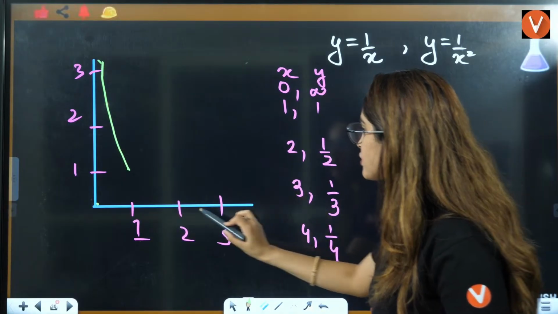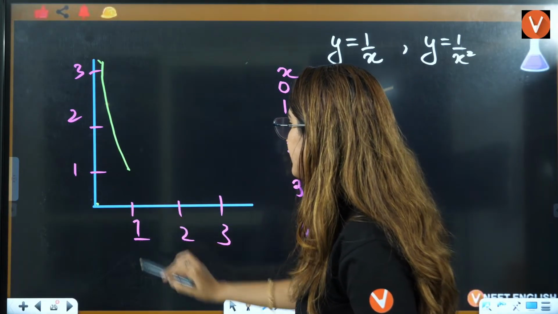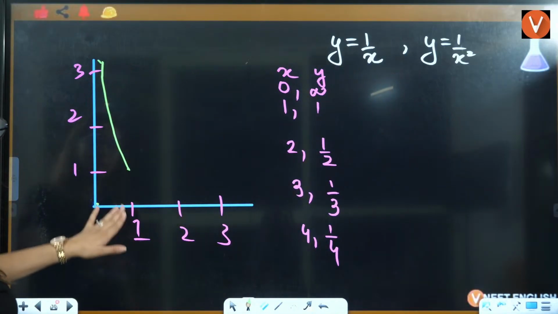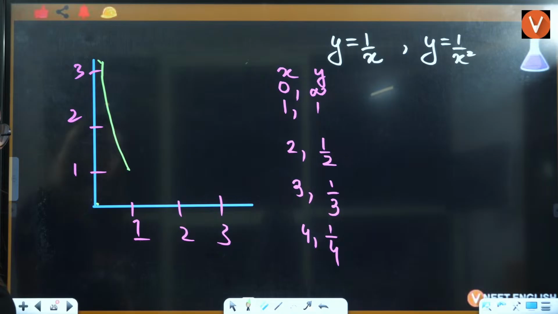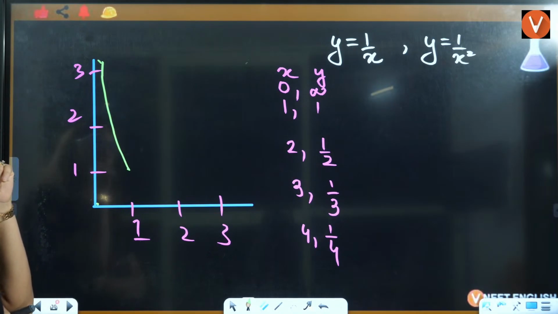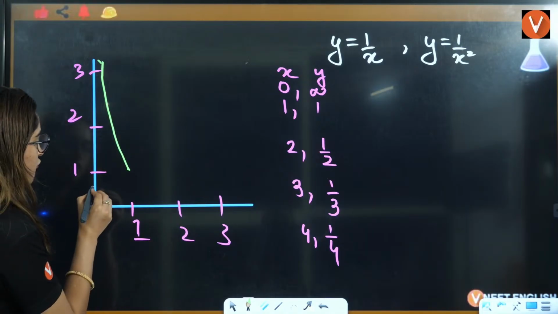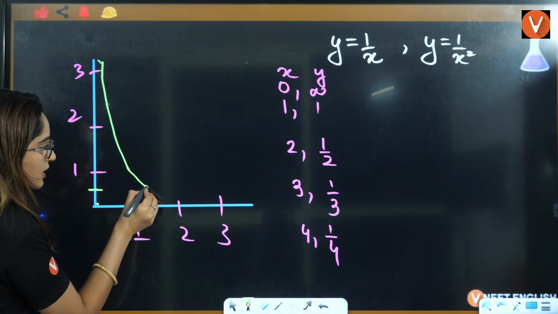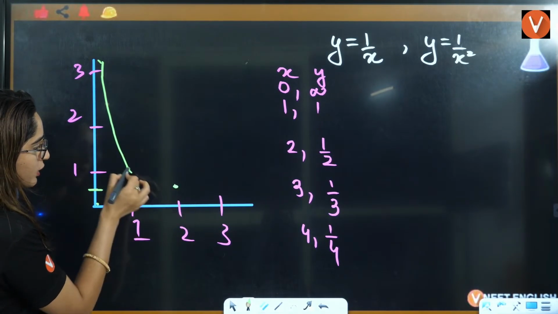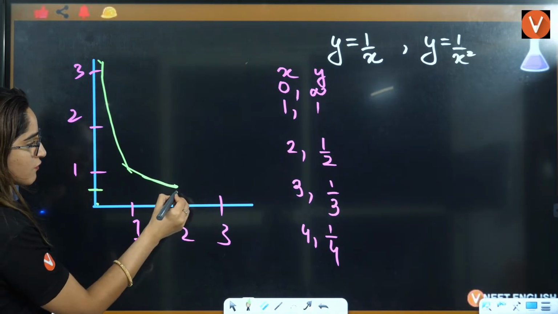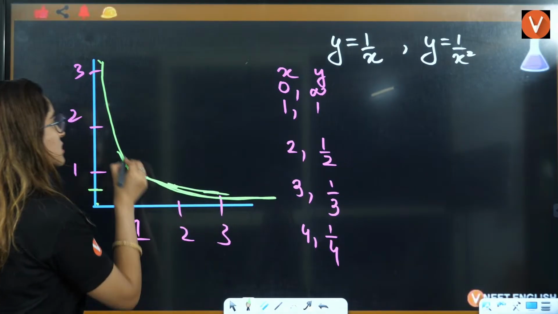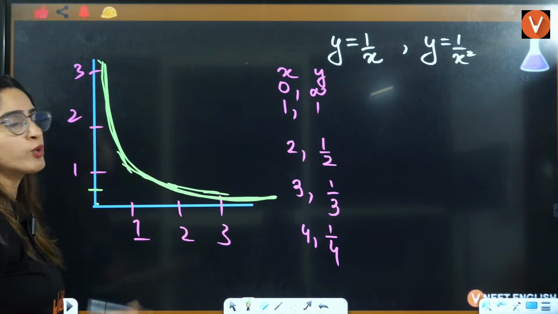Then if you see x is 2, y is 1 by 2. Wait a minute. If x is 2, y is 1 by 2. Yes, y is here now, 1 by 2. If x is 3, y is 1 by 3, it will be somewhere here, and it will keep going like this. So you will see a graph like this when you plot this.